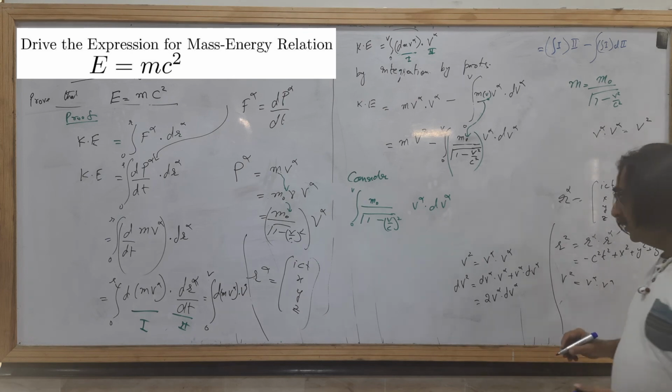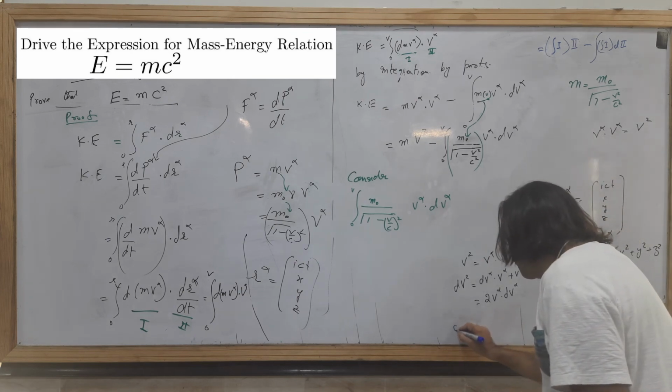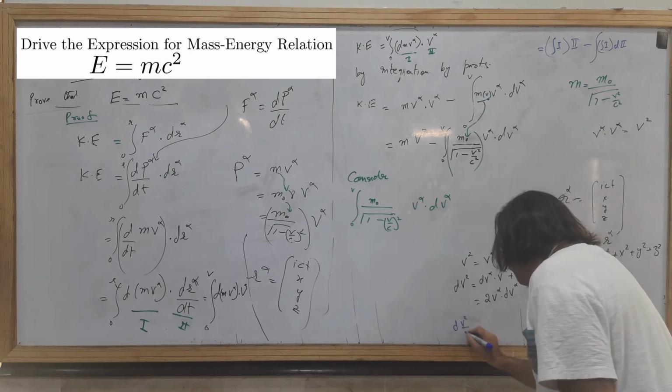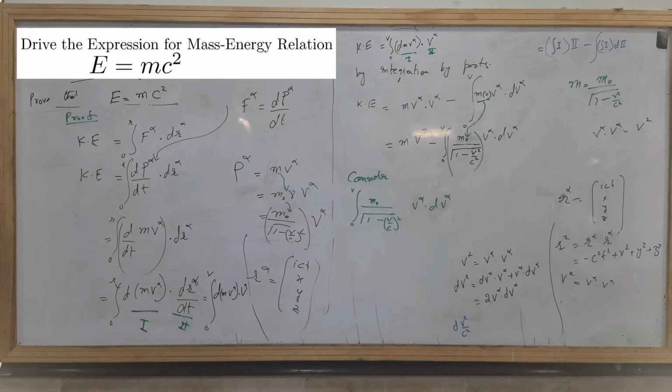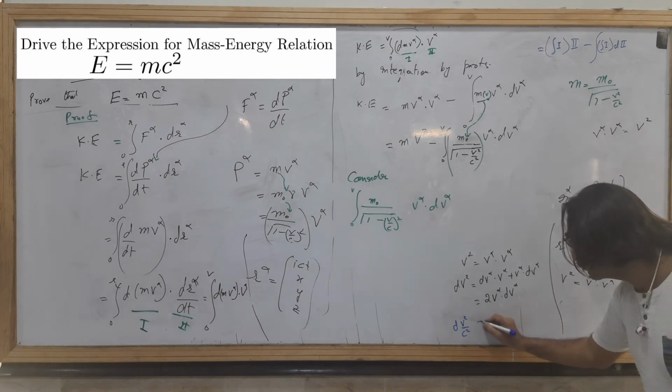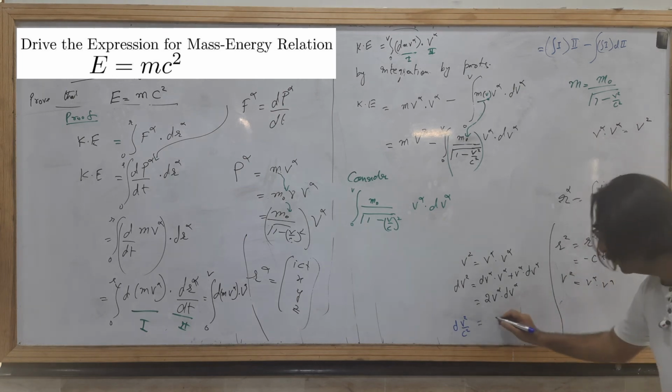And the derivative of dv square over c square, because c square is constant. Okay, that will be equal to c square.